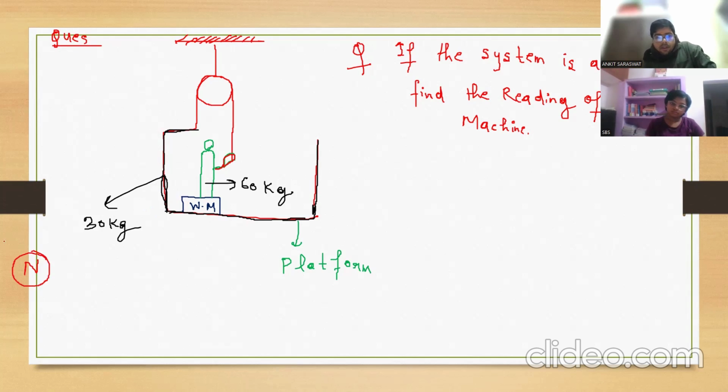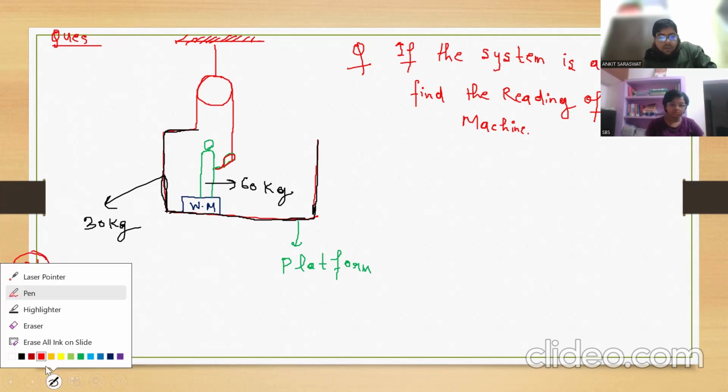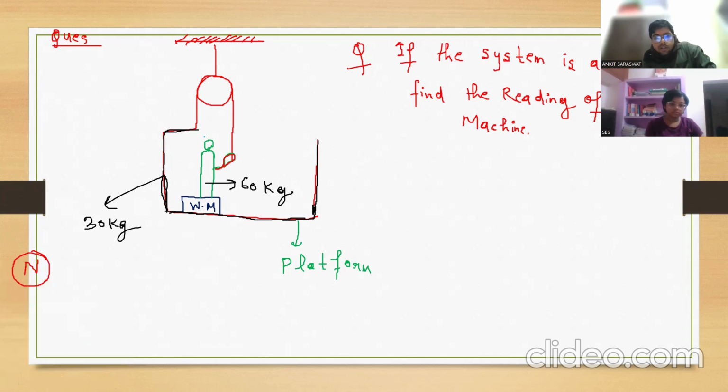Now tell me, if I draw the free body diagram here, if I consider this man to be a system, then on this man, what will be the free body diagram in this case? One is gravity, mg downwards, very good.